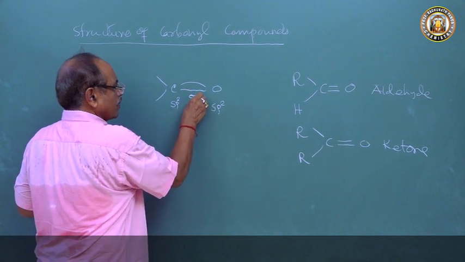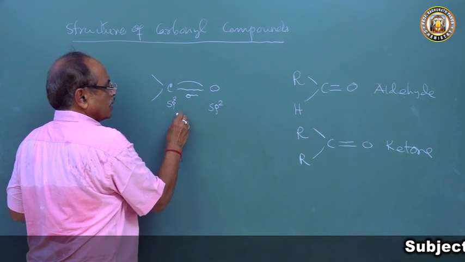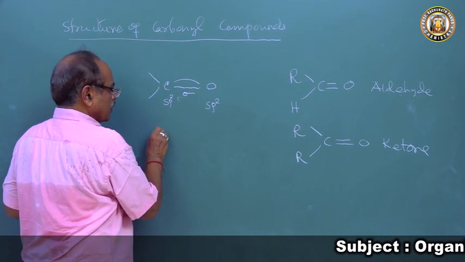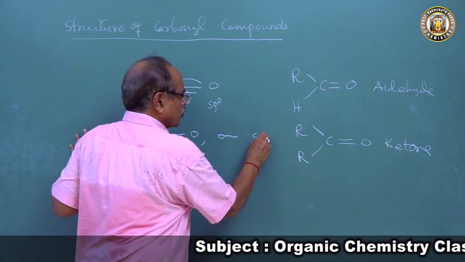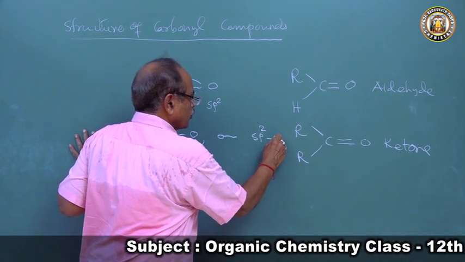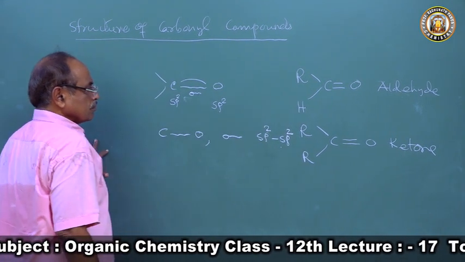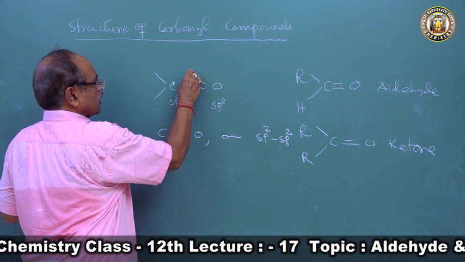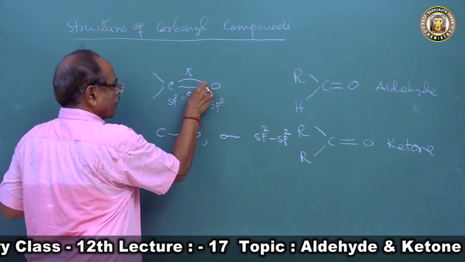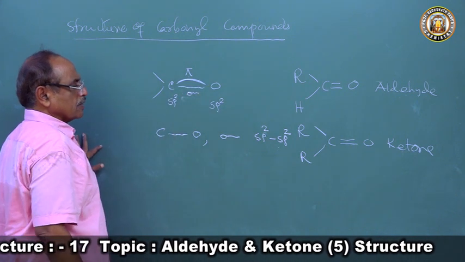The carbon-oxygen sigma bond is formed by the overlapping of the sp2 orbital of carbon and the sp2 orbital of oxygen, and the pi bond is formed by the lateral overlapping of the p orbital of carbon and the p orbital of oxygen.